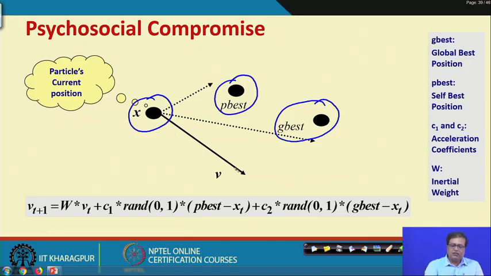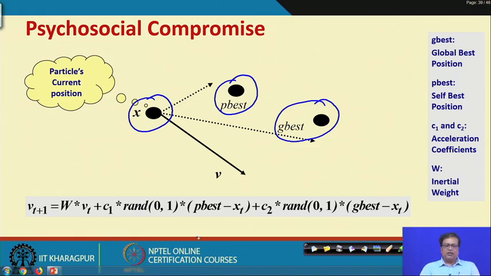One is towards its velocity direction, another is towards the P best, another is towards the G best, right. So, the gap of this position from P best and G best multiplied by some random numbers and 2 coefficients, and also an inertial coefficient w for the velocity, gives the next velocity.